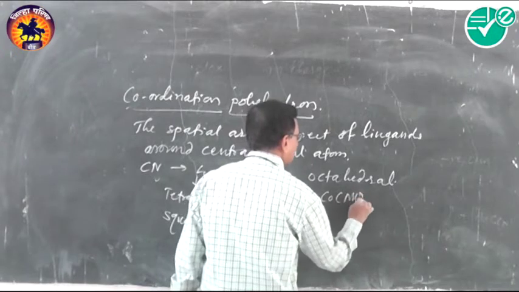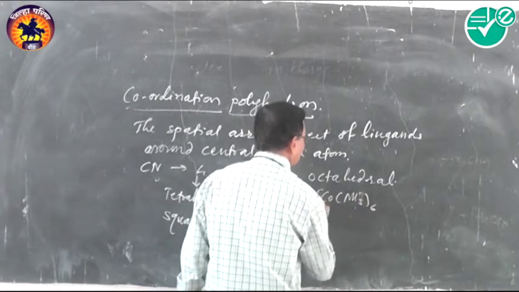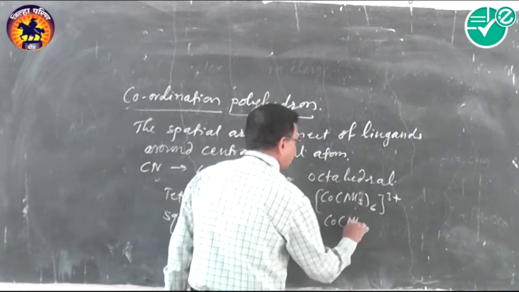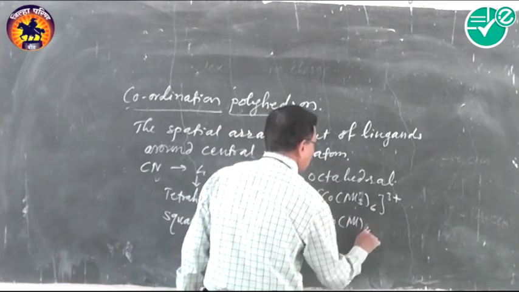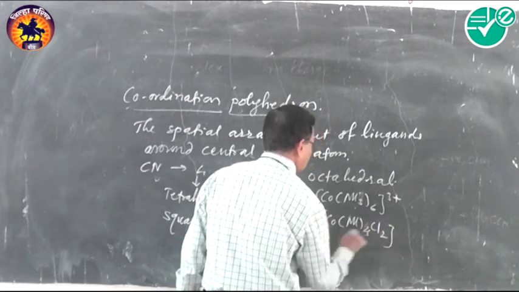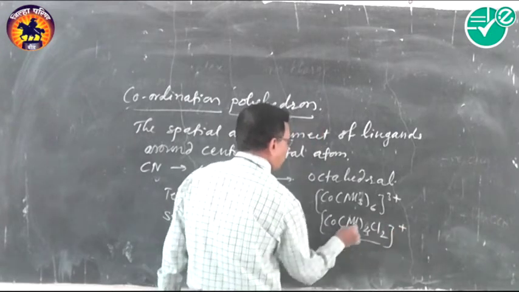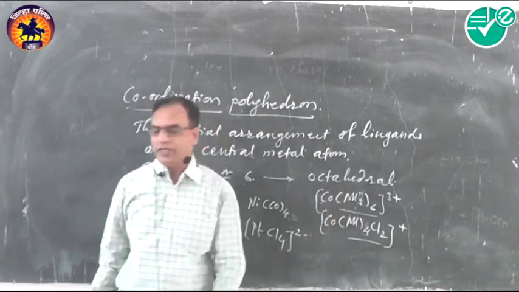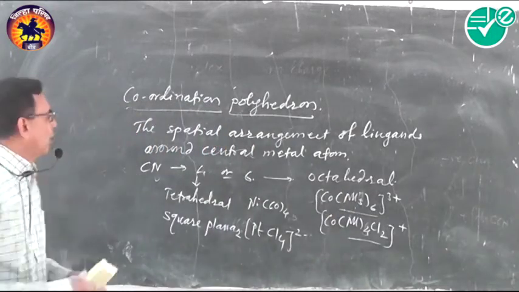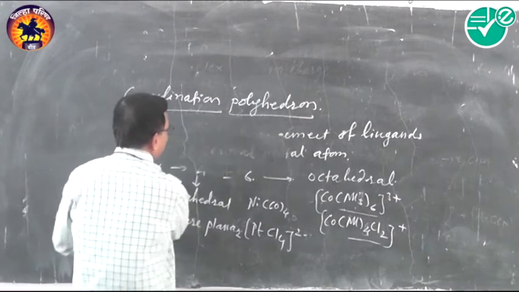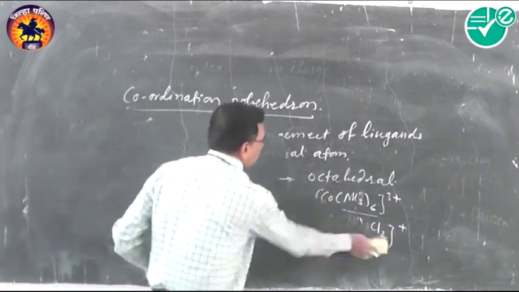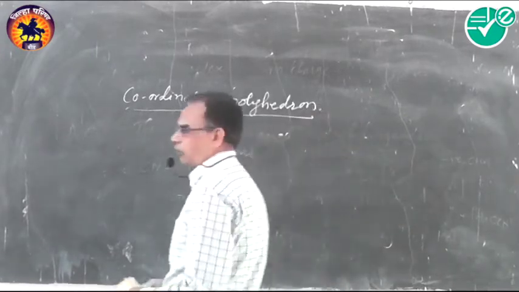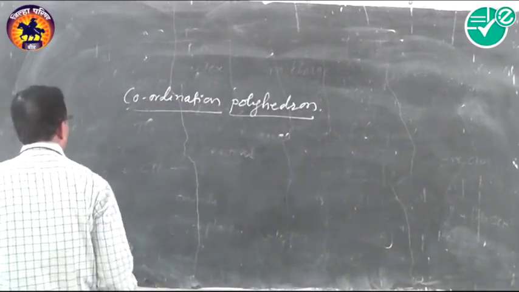[Co(NH3)6]3+, or [Co(NH3)4Cl2]+. The coordination number of these complexes is 6, and hence their geometry is octahedral. So different types of spatial arrangements may be drawn, that is tetrahedral, square planar, octahedral. These are the usual geometries.